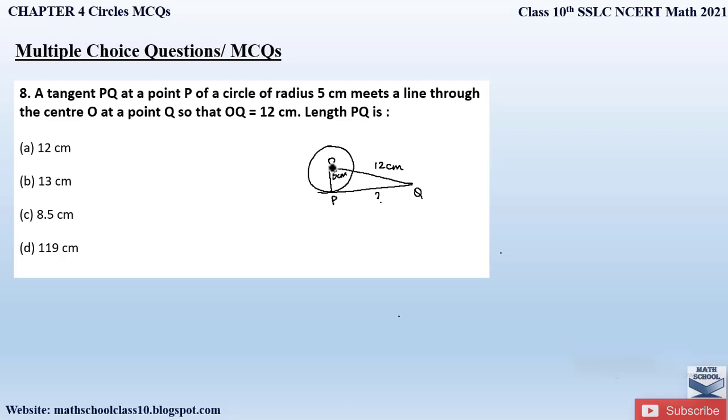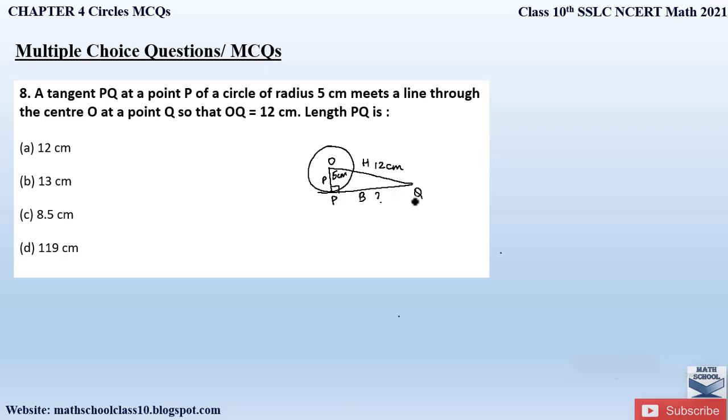Already we know that the radius is OP and the tangent is PQ. The radius is always perpendicular to the tangent PQ, from theorem number 1 of the chapter Circles. So since a right angle triangle is formed and we know two sides, OP and OQ, we can find PQ by applying the Pythagoras theorem. OPQ is the right angle triangle, the side opposite the right angle will be the hypotenuse, OP will be our perpendicular and the side along PQ will be our base.